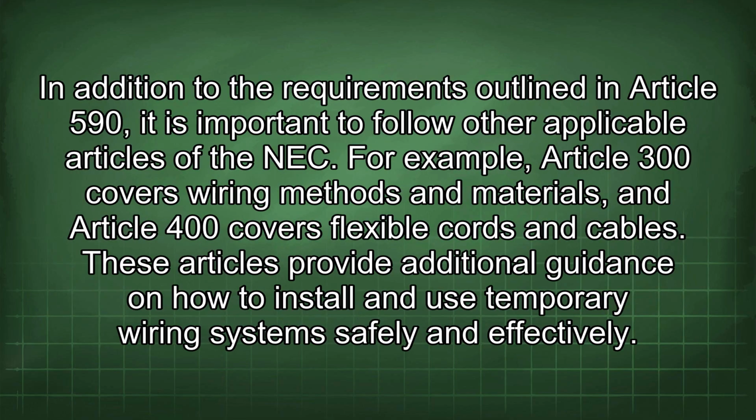In addition to the requirements outlined in Article 590, it is important to follow other applicable articles of the NEC. For example, Article 300 covers wiring methods and materials, and Article 400 covers flexible cords and cables. These articles provide additional guidance on how to install and use temporary wiring systems safely and effectively.